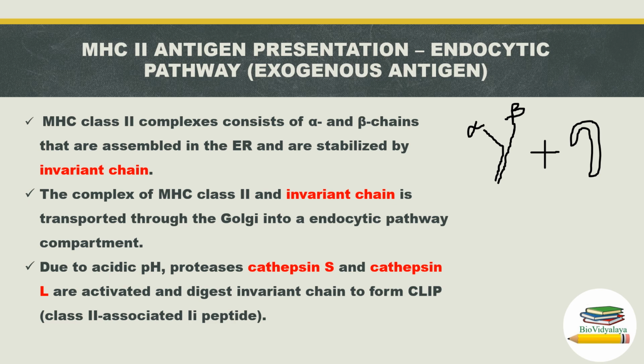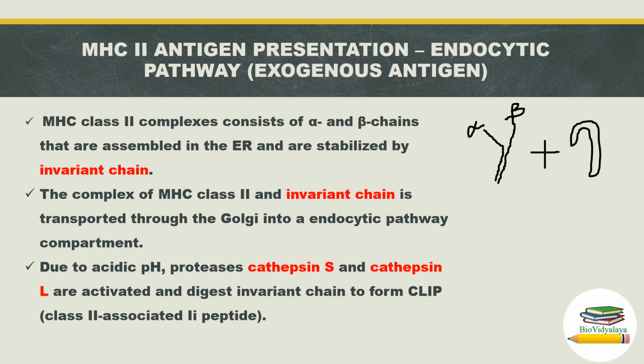This is what we discussed now. MHC2 antigen presentation: the pathway is the endocytic pathway, and the antigen is exogenous or extracellular antigen. Here, the MHC class 2 complex consists of alpha and beta chains that are assembled in the endoplasmic reticulum and stabilized by invariant chain.